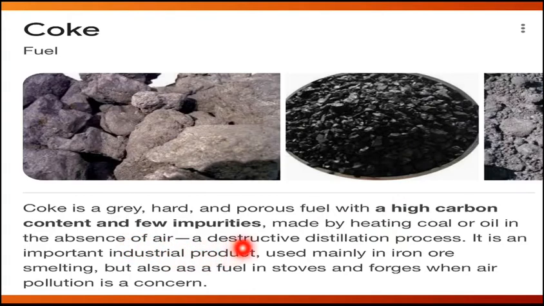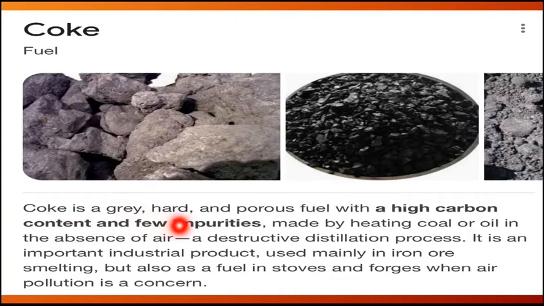So it is a destructive distillation process, and it is also a very important industrial product. It is used mainly in iron ore smelting, and also as a fuel in stoves. Basically it is used when air pollution is a concern.